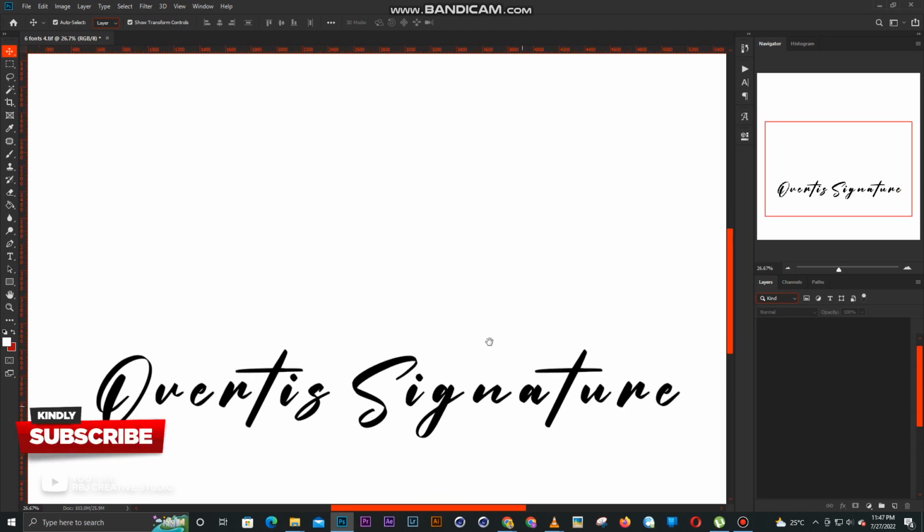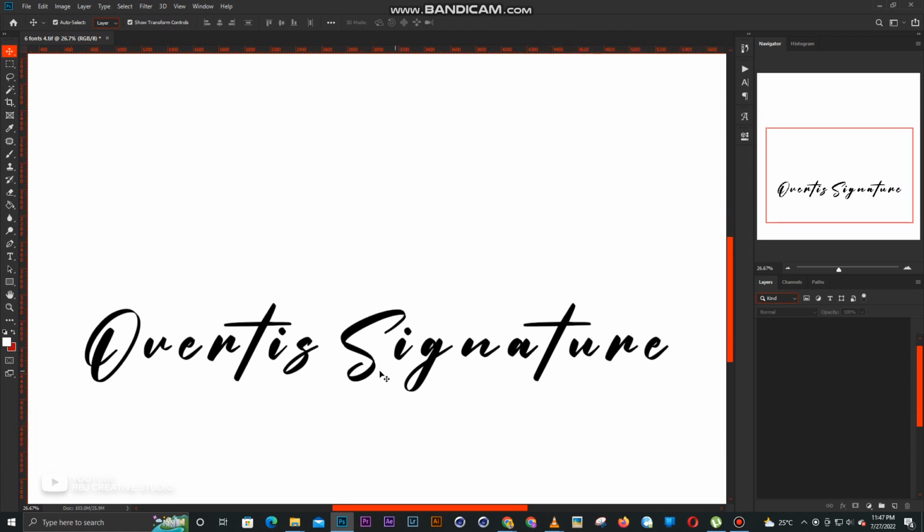Let's move on to the next font, and we have Overtis Signature. Damn, Overtis Signature. It looks a little bit like Autograph, but with this you can read what you're looking at. You can see "Overtis Signature", but with Autograph you don't really see what you've typed. It just gives you a rough vibe. This is a very cool font. You can use it mainly for names. Let's say you've done a design and you want to put the pastor's name, or whoever's name, beside the person's picture. You just use Overtis Signature and you're good to go.